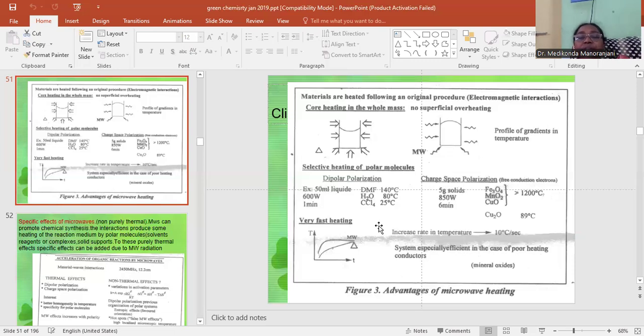So you can see in the graph, in the case of classical heating, there is a gradual rise of temperature, whereas in microwave heating, there is a sudden rise of temperature and it will remain constant at a certain point. In the case of microwave, the rate of increase in temperature is 10 degrees centigrade per second. The system is especially efficient in the case of poor heat conductors.